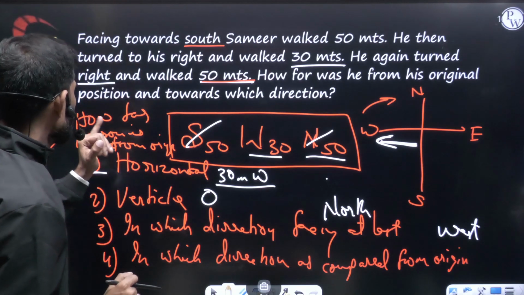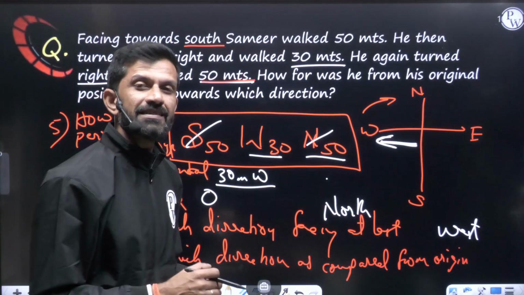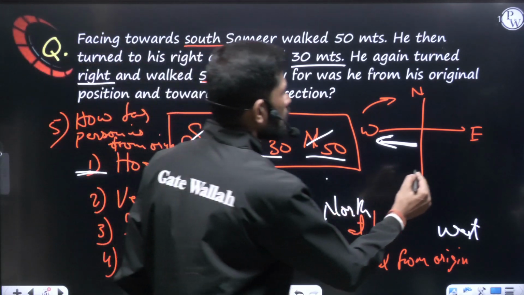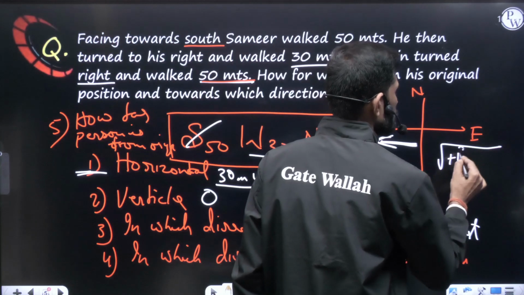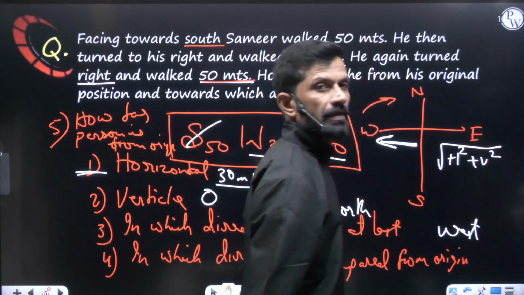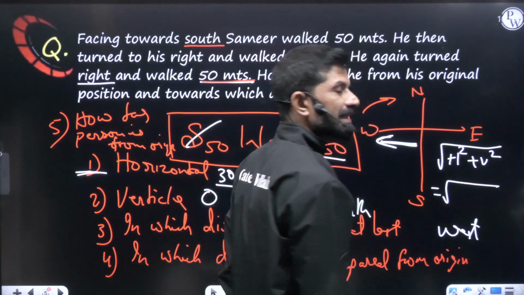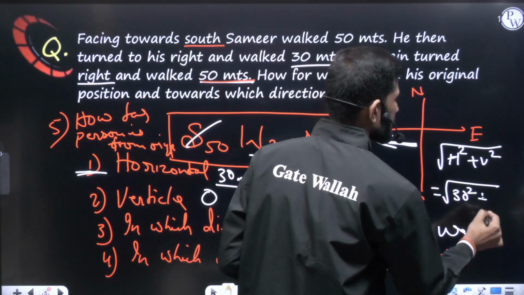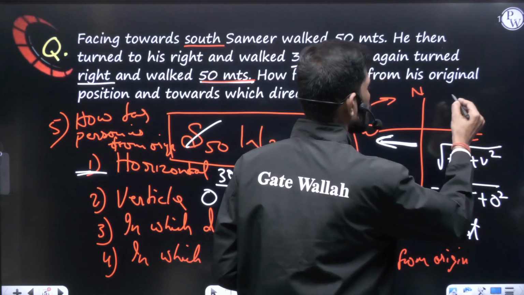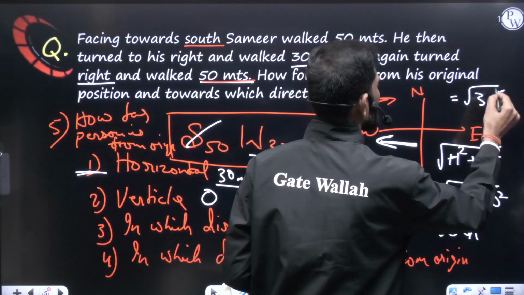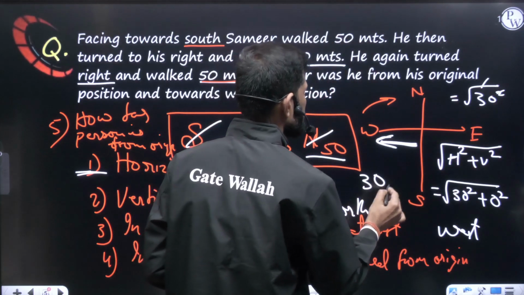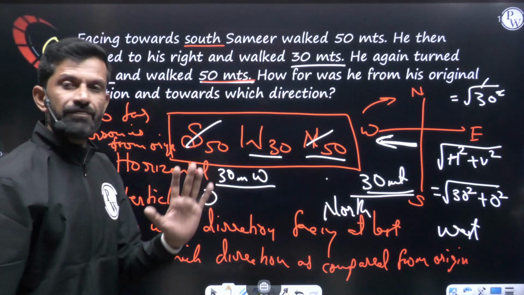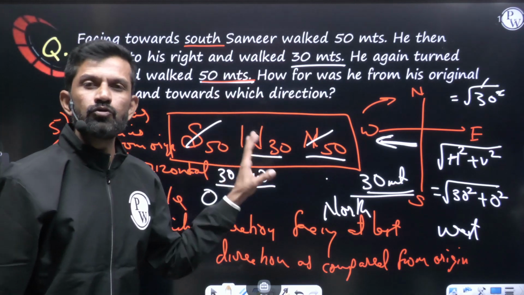Next, how far is he from the origin? For this question, how far the person is from the starting point, you have to go for root over horizontal square plus vertical square. That is root over horizontal distance, how much is it? 30. So 30 square plus vertical square, vertical it is 0 square. So overall it comes root over 30 square, square and square root get cancelled. So he is 30 meters away from the origin. This is the answer.